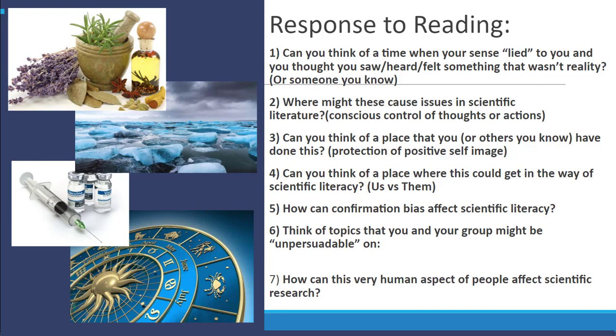Number 5. This is basically just me asking you to talk about what we talked about in the motivated cognition class. If you had trouble, review the concepts there, or bring your example to class and we can talk about it there. Number 6. I talked about this one before, but hopefully you thought of some. These make great discussion points and would be a lot of fun to chat about in class if you'd like to share them there. But the main idea is that when you are unpersuadable about something, you are going to need to pay attention to your thought processes and your biases on any articles that come out on it more carefully. So the more you're aware of what you're unpersuadable on, the more you're going to be able to decide when to have those discussions, if to have those discussions, and how to take in the scientific literature on that.